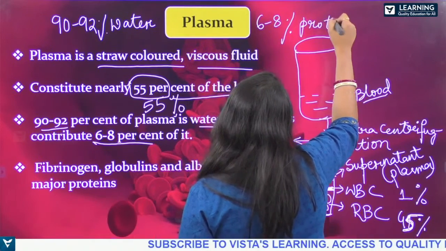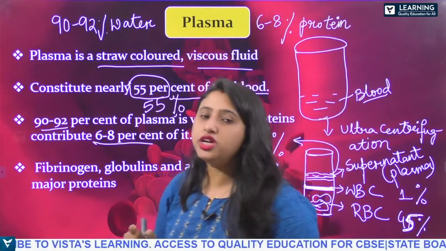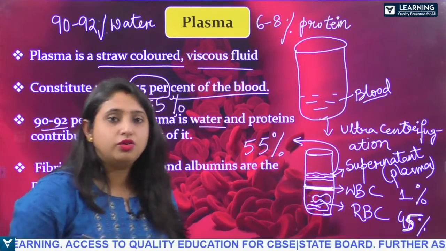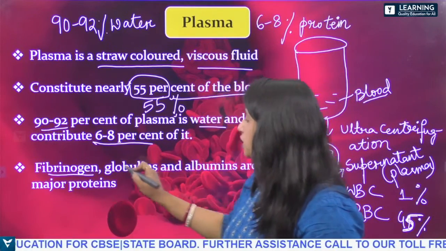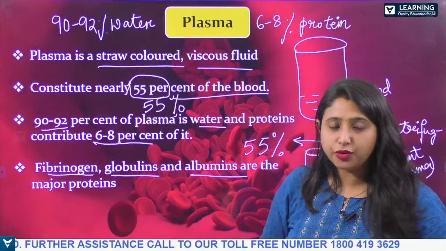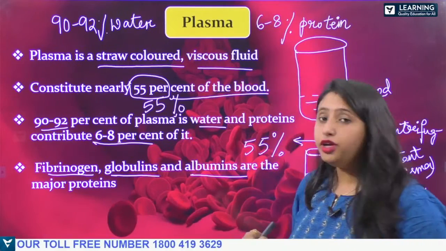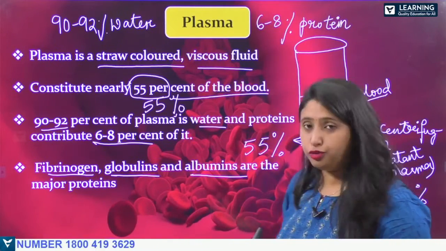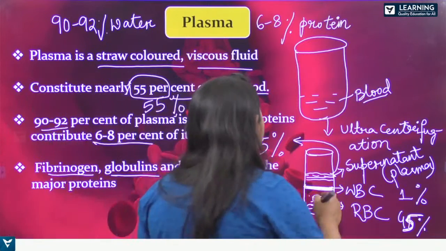Now what are the various proteins present in plasma? Plasma has three types of protein present in it: fibrinogen, globulins and albumins. These are the three major proteins present in the plasma.